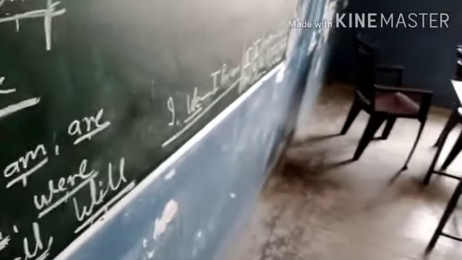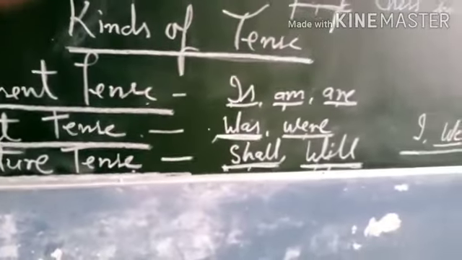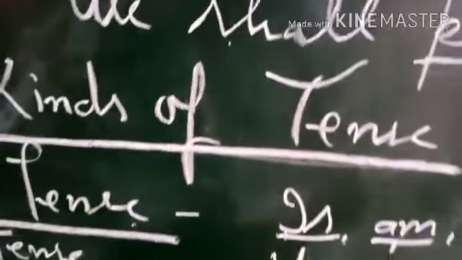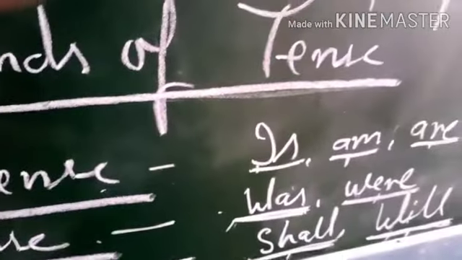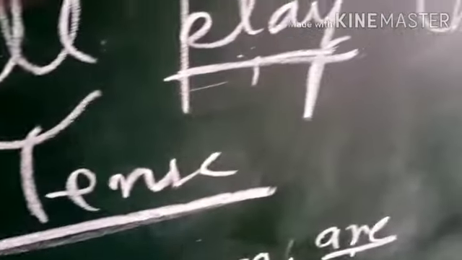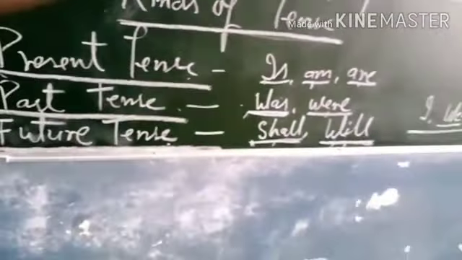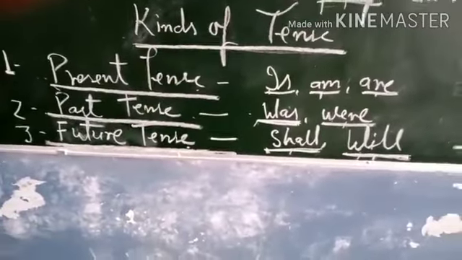Only in the matter of condition, contradiction, or in very imperative cases, we use just the opposite. Where we use will, we shall use shall, and where we use shall, we must use will.